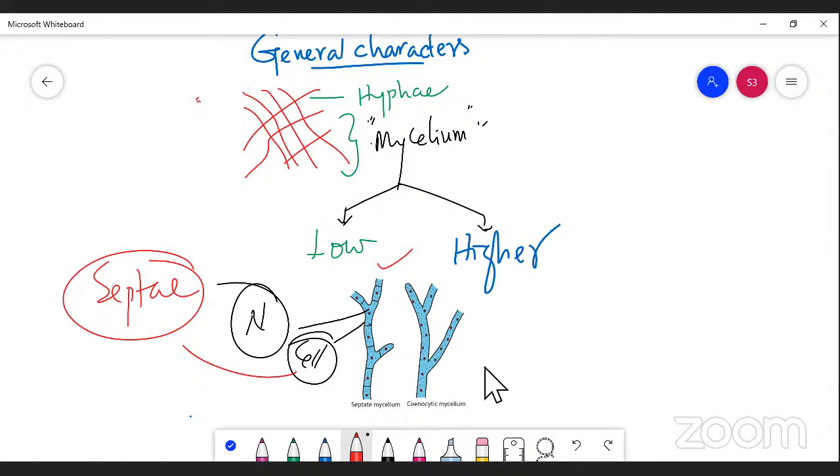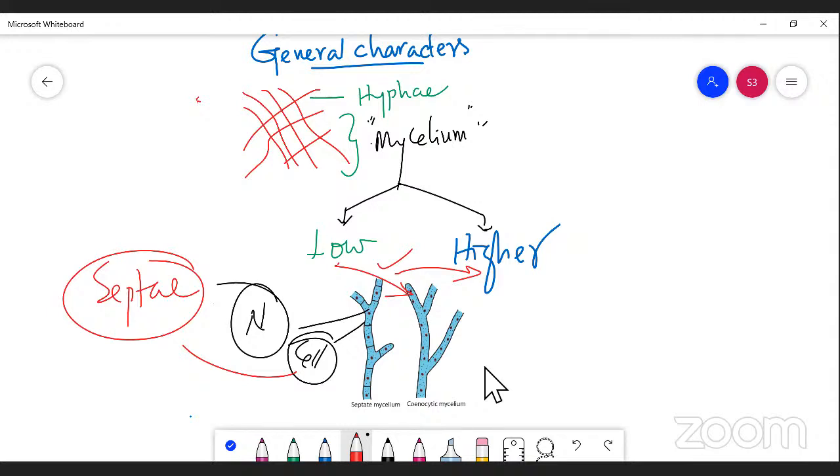This type of septate mycelium is found only in higher fungi, right?